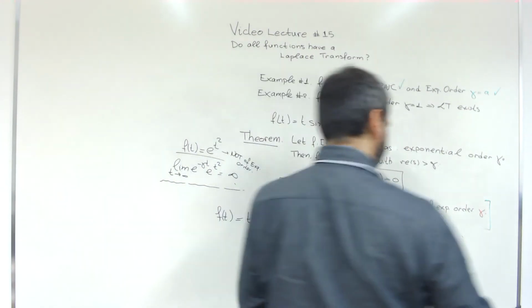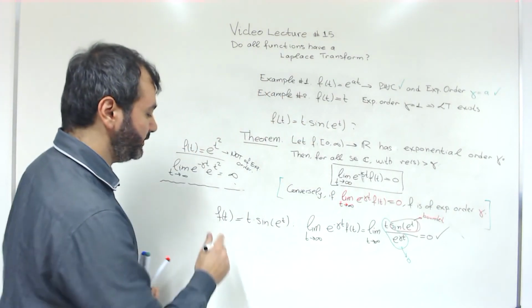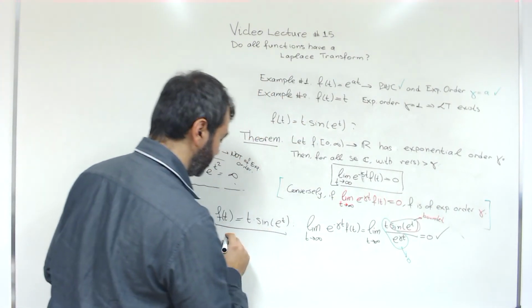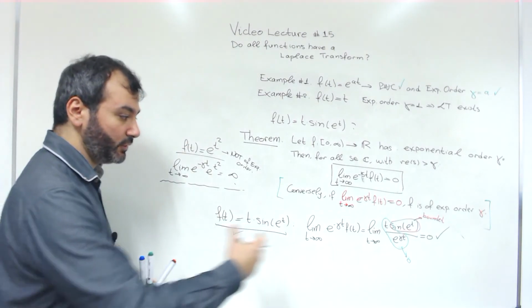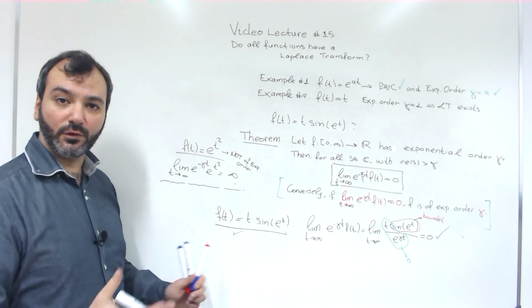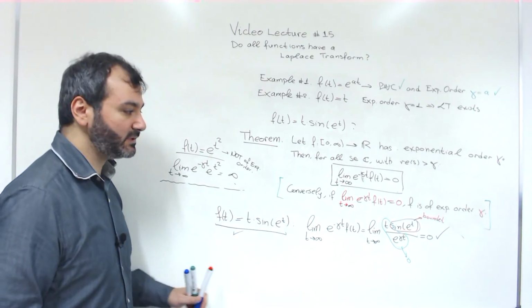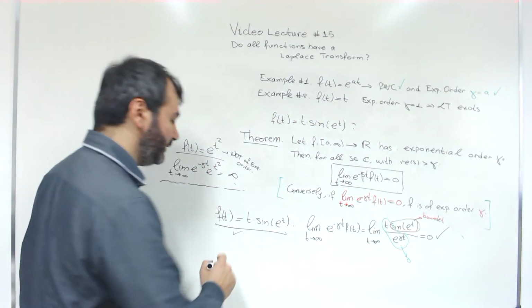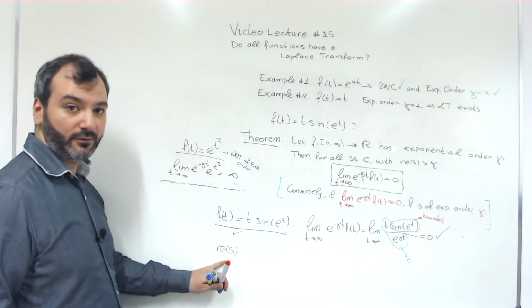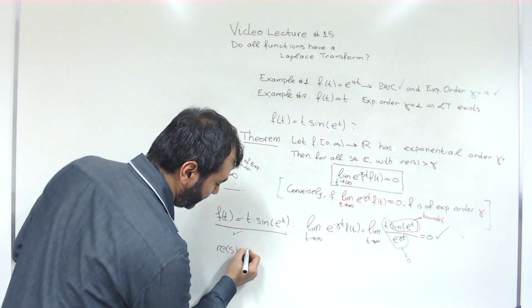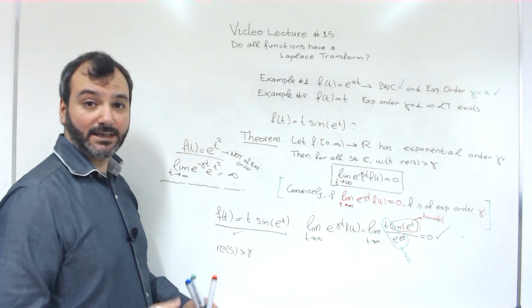And we can tell that this limit is equal to 0, and therefore this function is of exponential order. And it is also a continuous function from 0 to infinity. Therefore, of course, it is piecewise continuous, and it has a Laplace transform. And the Laplace transform is well defined for all complex numbers with a real part above gamma, for the gamma we obtain here, and it is any positive gamma.